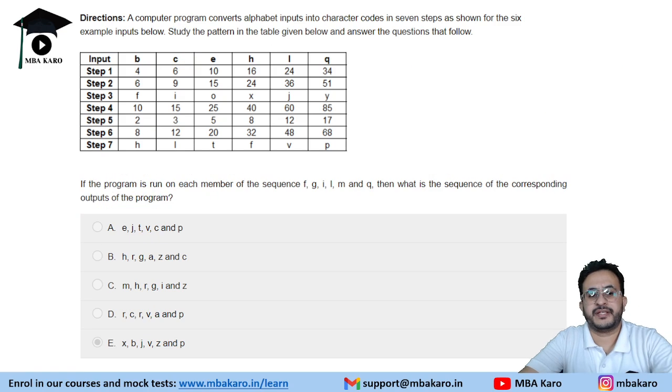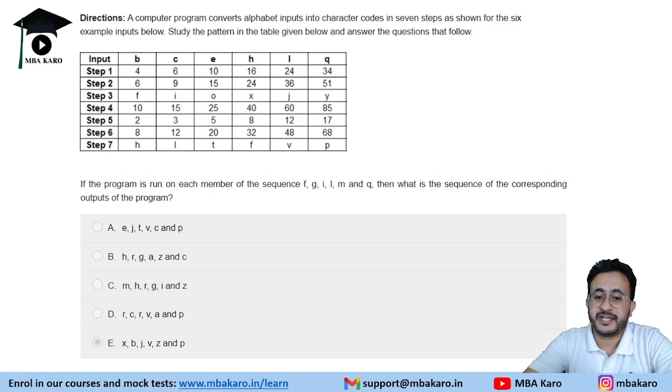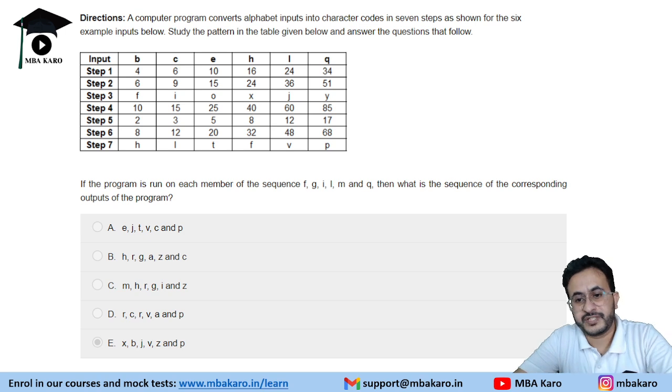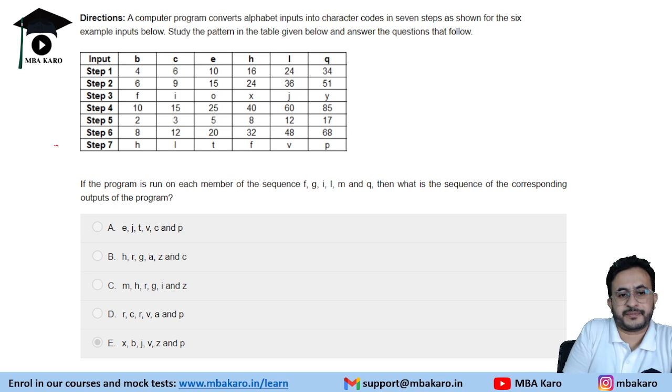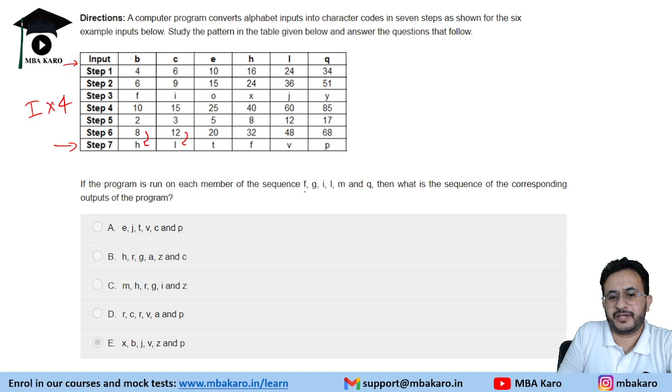If the program is run on each member of the sequence F, G, I, L, M, Q, what is the sequence of the corresponding outputs? Here outputs refer to the last step. The last step, if you see, is 4 times the input, because we are converting this into letters. So we will take the input and multiply by 4.